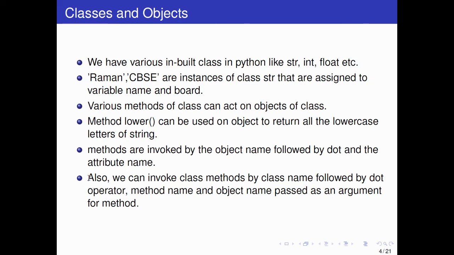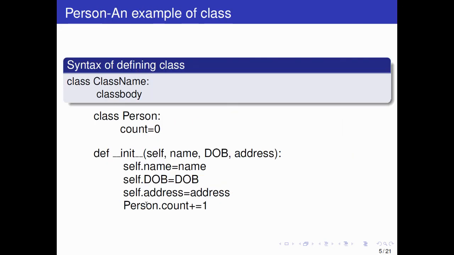We can also invoke class methods by class name followed by the dot operator, the method name, and the object name passed as an argument for the method. So these are the theory. Here is the implementation, you can see the implementation here.